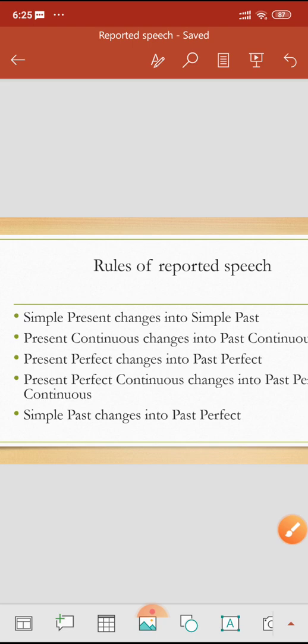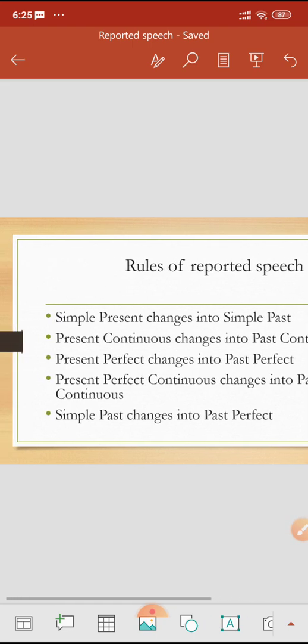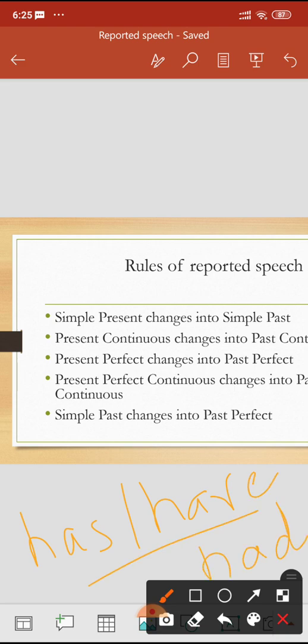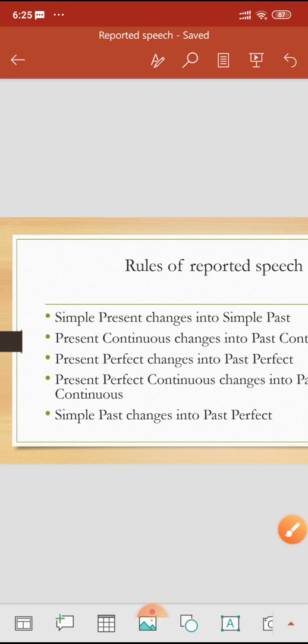Present perfect: we all know that in present perfect we use has or have, so this will change into had. For example, she said, I have done my work. She said that she had done her work.